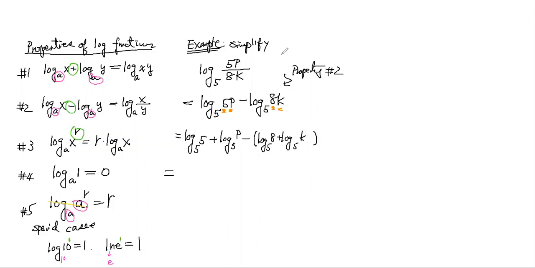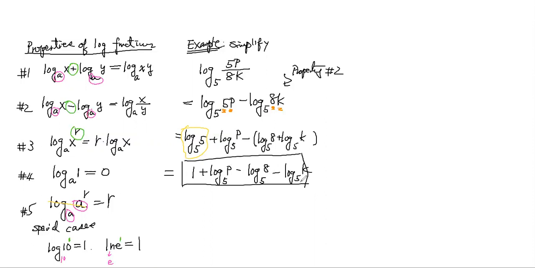Then I spot something: this log 5 here, I can use property number 5. So this will give you 1 plus log 5p minus log 5a minus log 5k. That's what the problem says, simplify to the lowest terms.